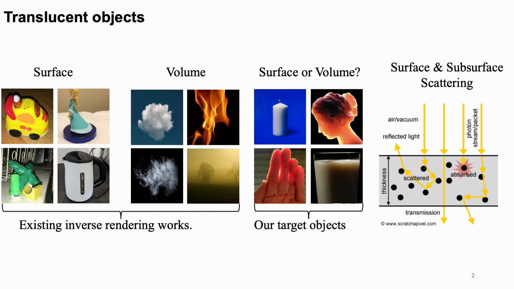There are various types of objects in our daily lives. Some can be represented using an opaque surface, while others can be modeled as volumes. However, translucent objects like wax, marble, skin, or a glass of milk cannot be accurately represented by just an opaque surface or a volume. In fact, these objects exhibit both surface and subsurface scattering. Correctly modeling and estimating both types of scattering is important for downstream tasks like relighting and material editing.